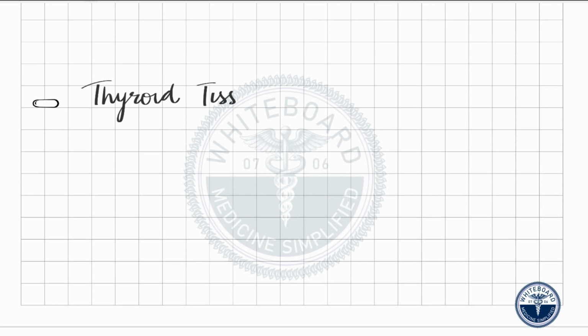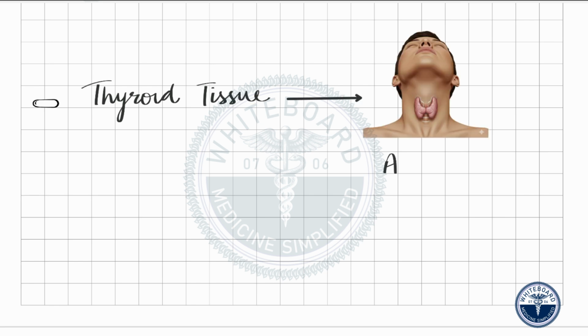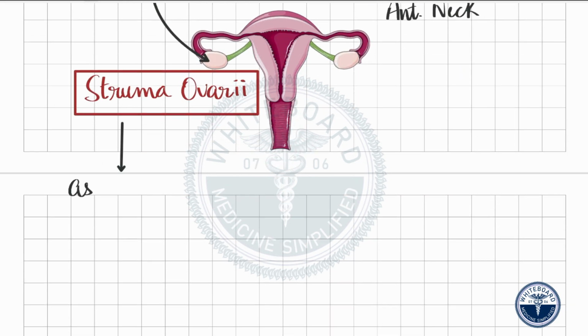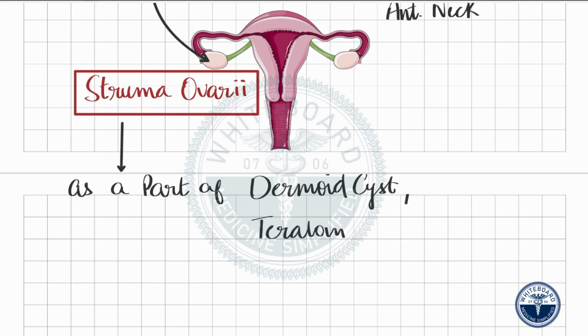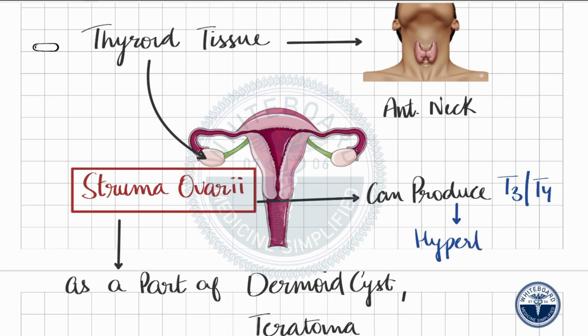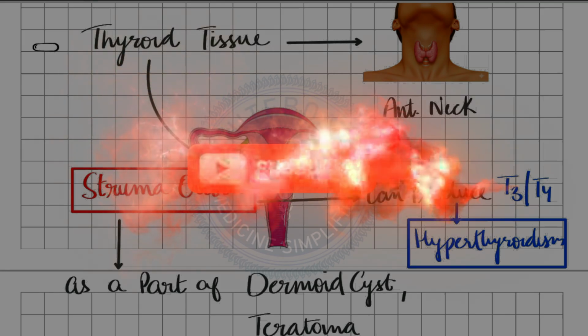Normally, thyroid tissue is found only in the anterior neck, but sometimes a small piece of thyroid tissue can grow in unusual places such as inside the ovary. When this happens, it is called struma ovarii. It usually occurs as a part of an ovarian tumor known as a dermoid cyst or teratoma. This thyroid tissue can behave just like a real thyroid gland, and it can produce thyroid hormone and sometimes cause hyperthyroidism. These are a few causes of hyperthyroidism.